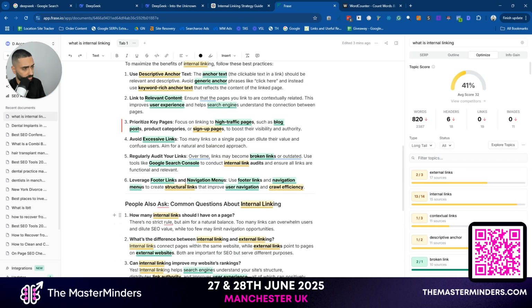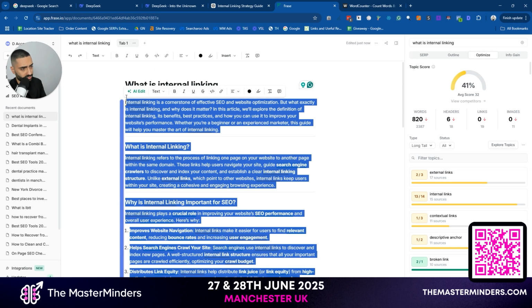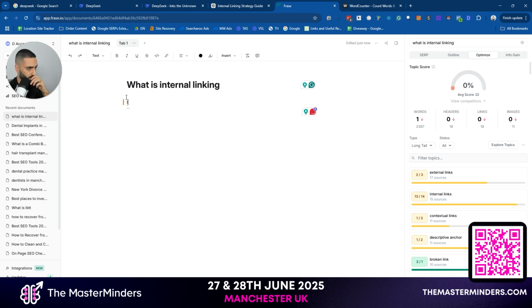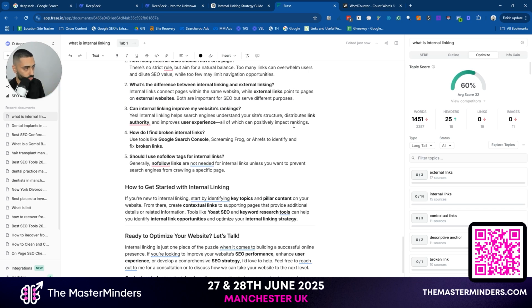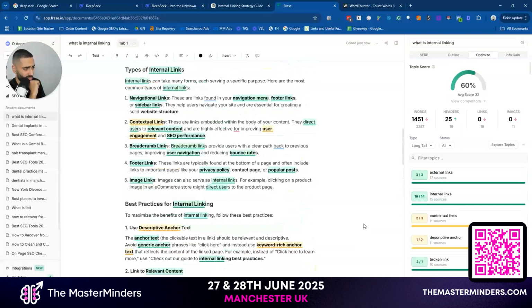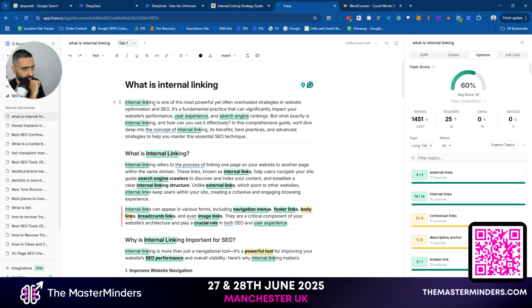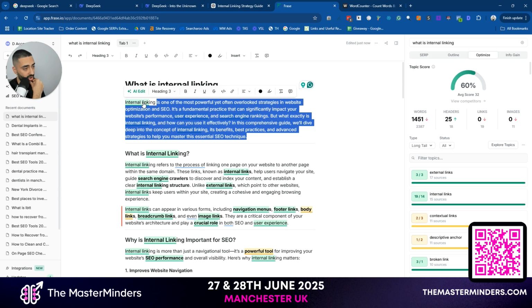While I'm scanning it, one thing that's pretty important when it comes to writing SEO optimized content is including the keyword in the first paragraph, and it looks like it's done that. Internal linking is one of the most powerful things. Internal linking, search engine rankings, internal linking. So it's included the keyword multiple times in the starting paragraph.